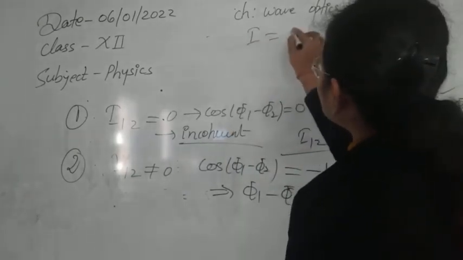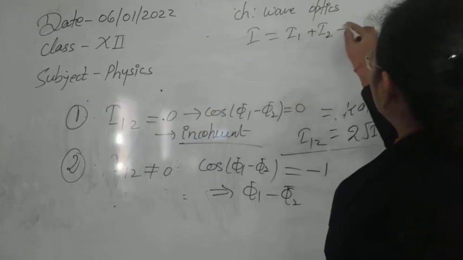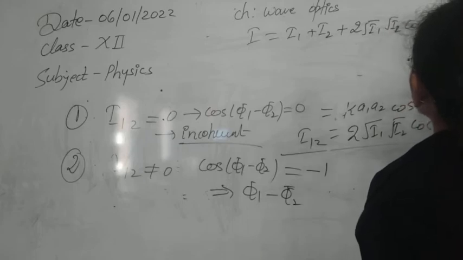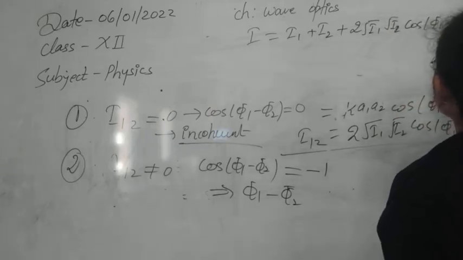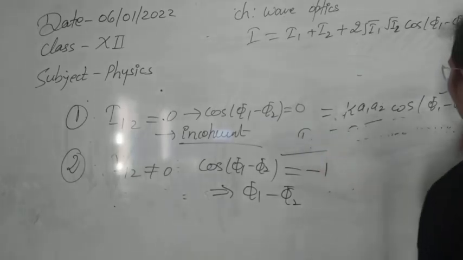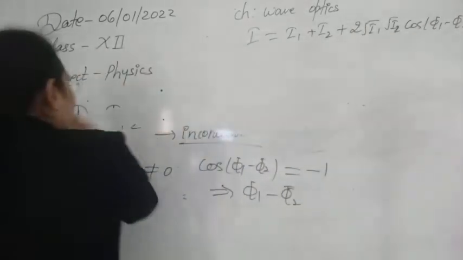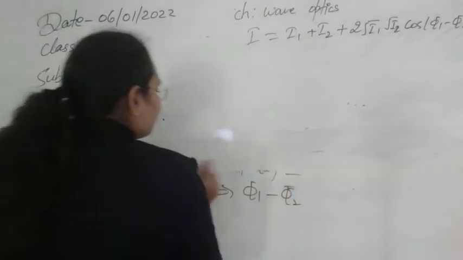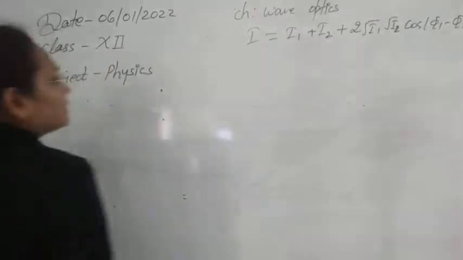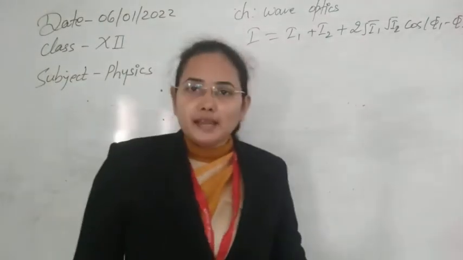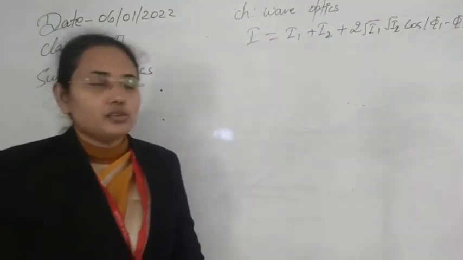Now we had I is equal to I1 plus I2 plus 2 times root of I1 I2 cos of phi1 minus phi2. From here, after the whole solution, we are getting this factor. Now in this factor, as we are discussing, when this term cos(phi1 minus phi2) changes, then because of the change in that term, the whole value of intensity after superposition will start to change. Meaning in a space, when the phase starts to change, then at different points we will get different intensities of light also.